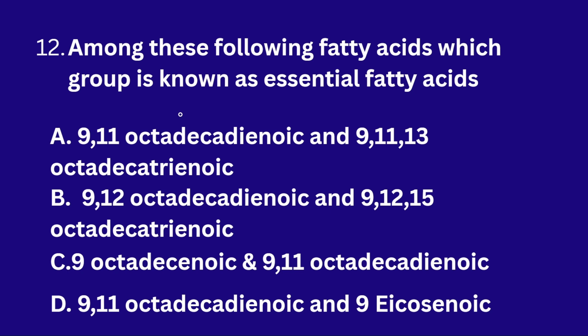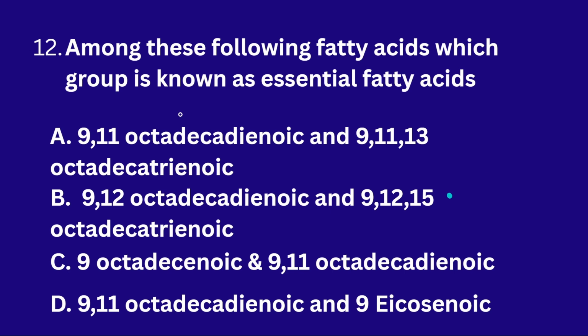Among these following fatty acids, which group is known as essential fatty acid? There are different sets of essential fatty acids, not amino acids.